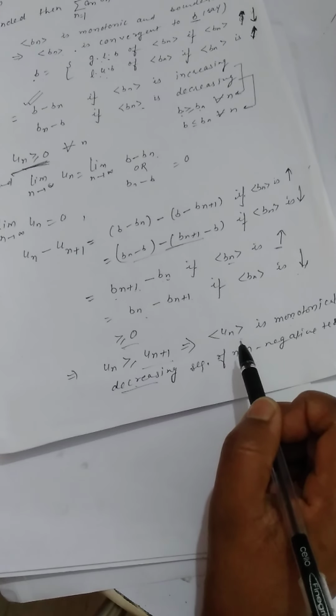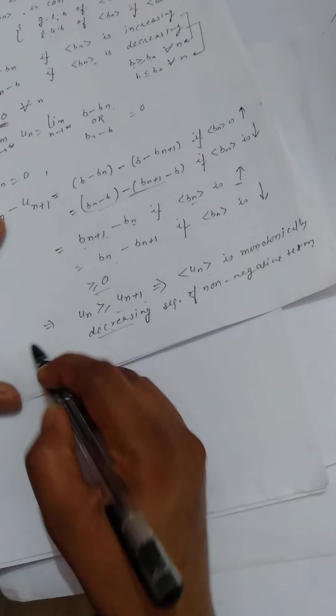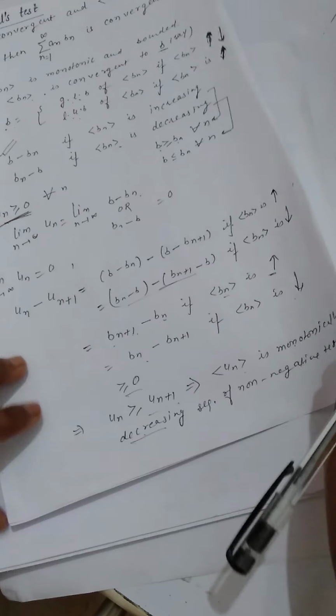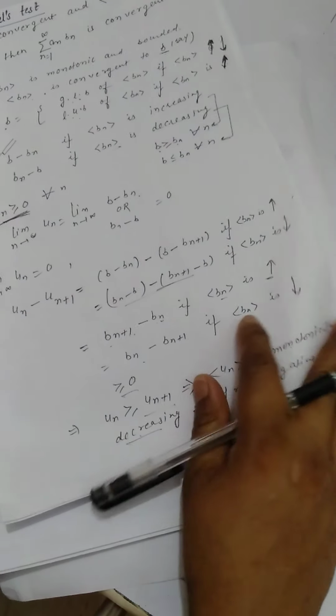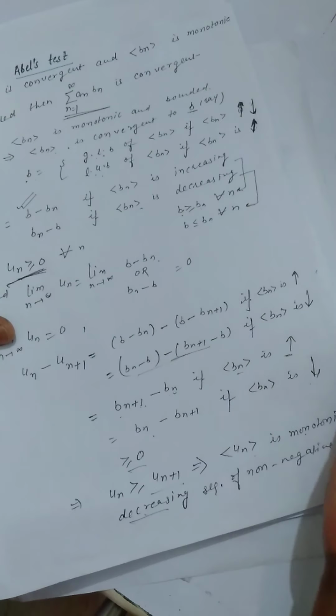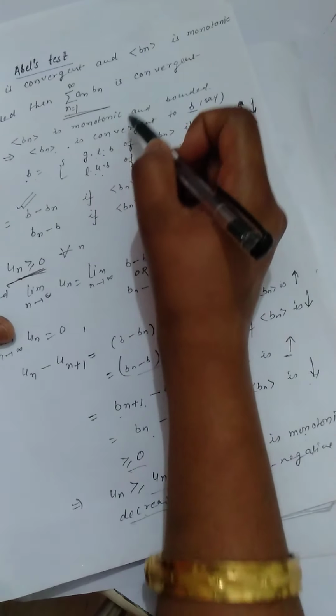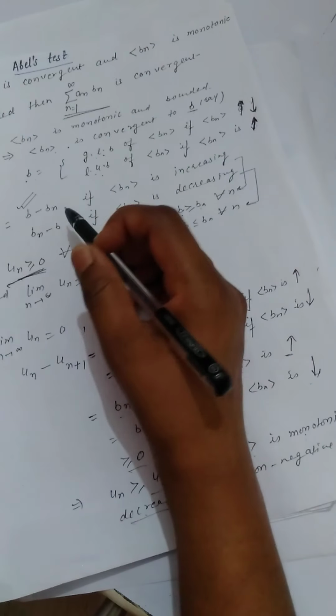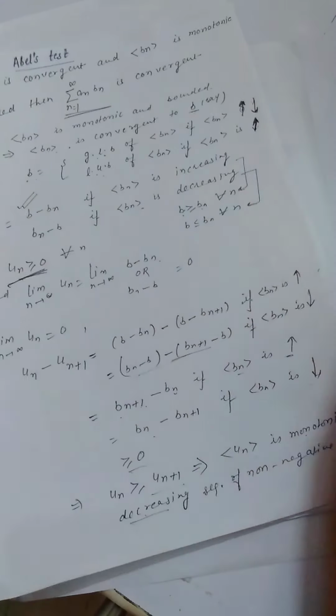Okay, so again, what do we have? Now we want to find out summation an bn. So first we want to find the value of bn. The value of bn, take it from here.